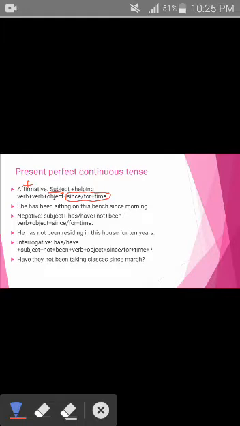In the present perfect continuous tense, it is a must that time will be mentioned in the sentence. What are the helping verbs that we will use in present perfect continuous? They are has been and have been. These will be the helping verbs.